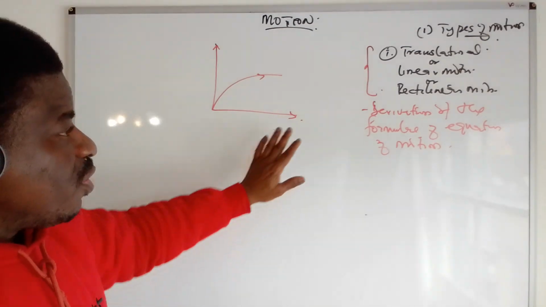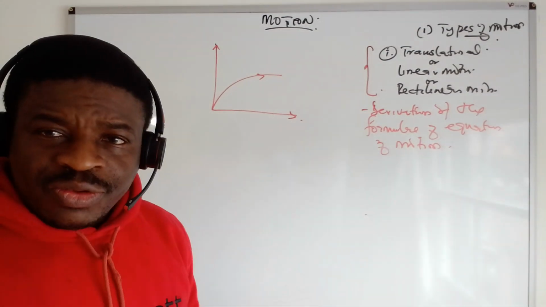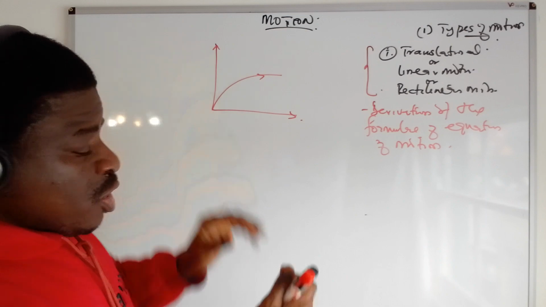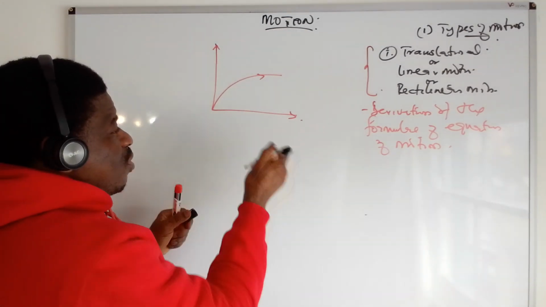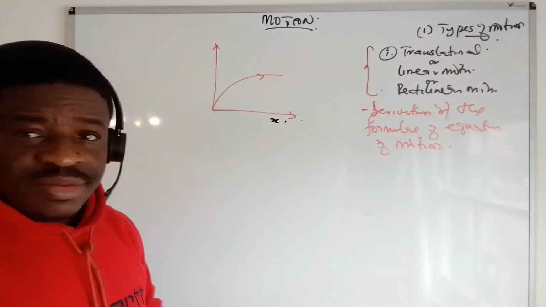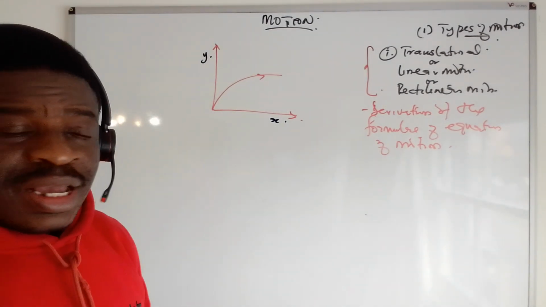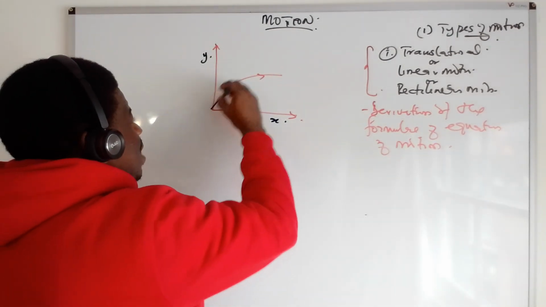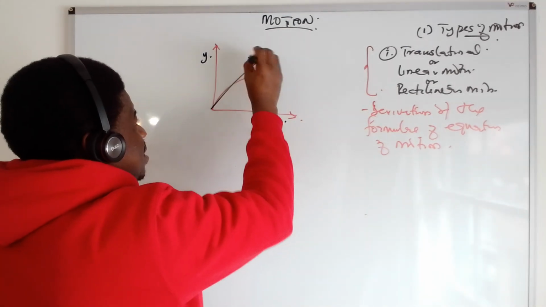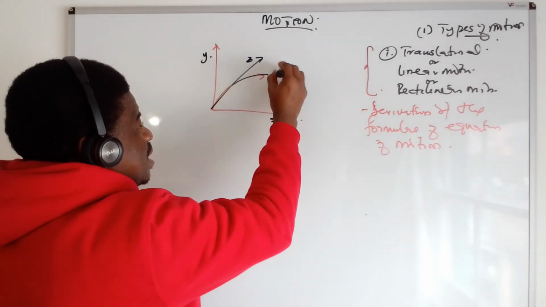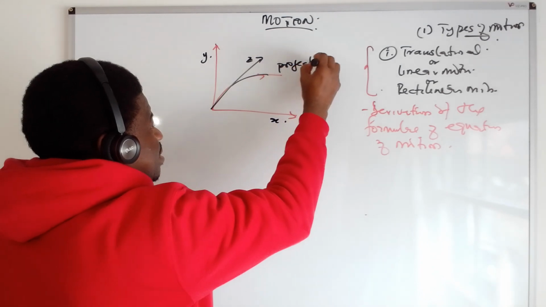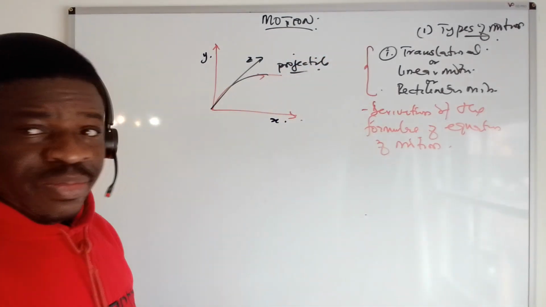In the derivation of this equation of motion, I want you to understand it this way. You can move along the x-axis, you can move along the y-axis, and you can move along the z-axis, which is really the projectile. I'm going to talk about projectile.